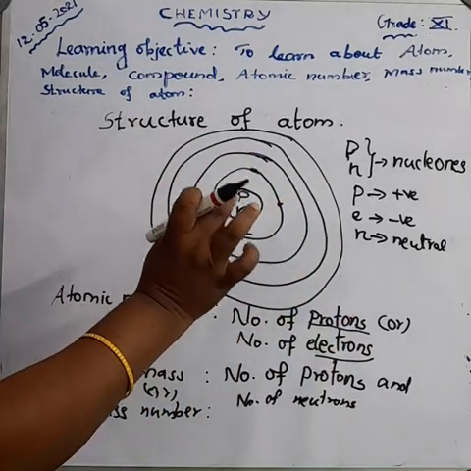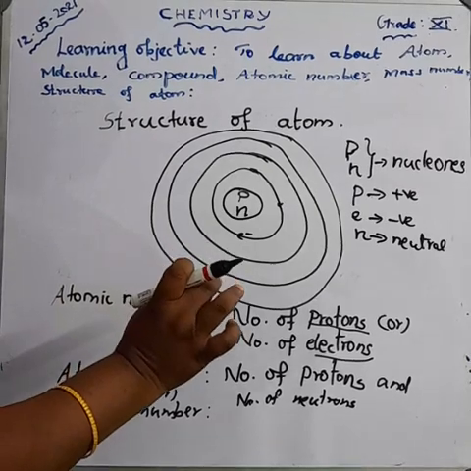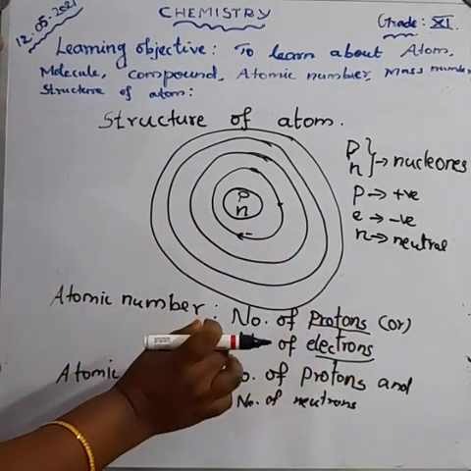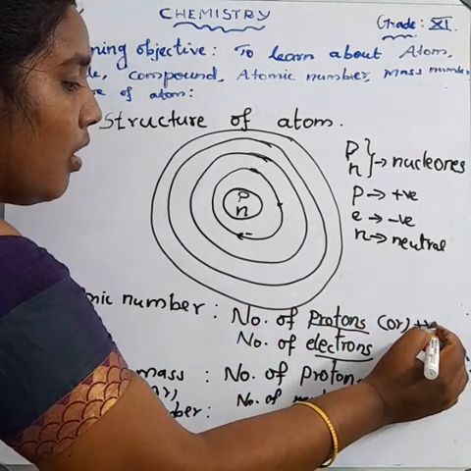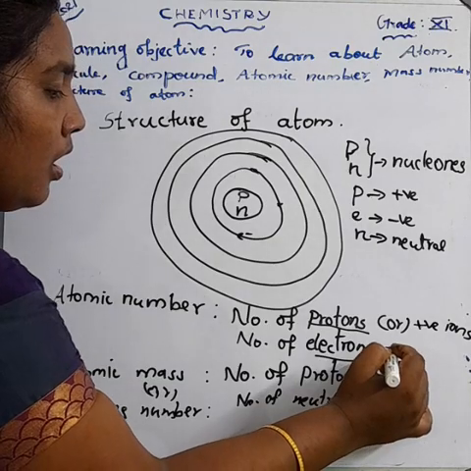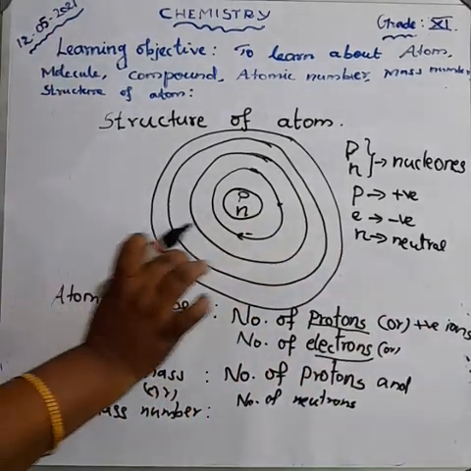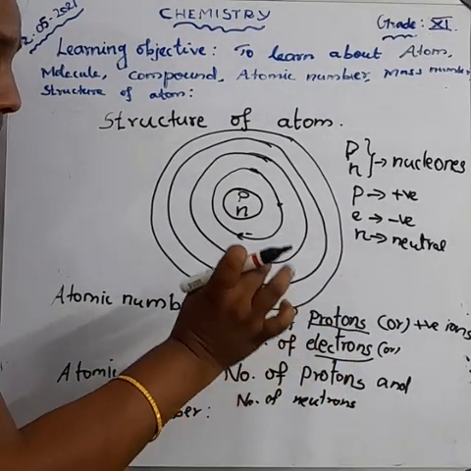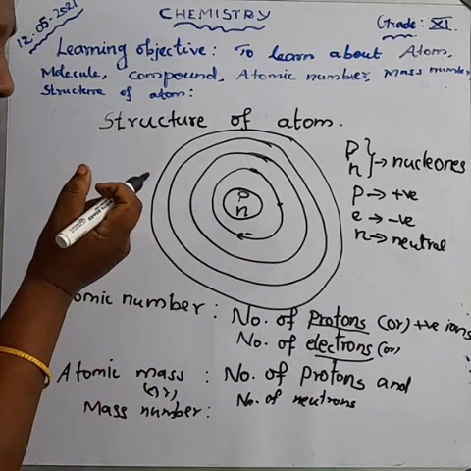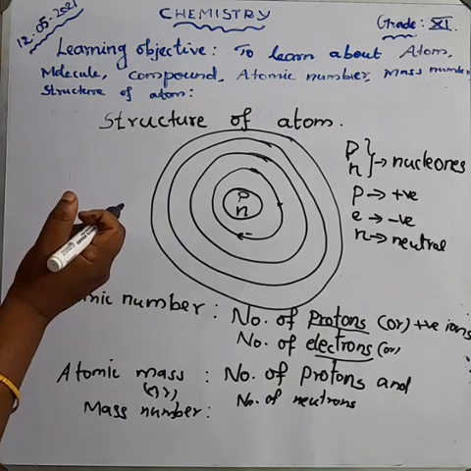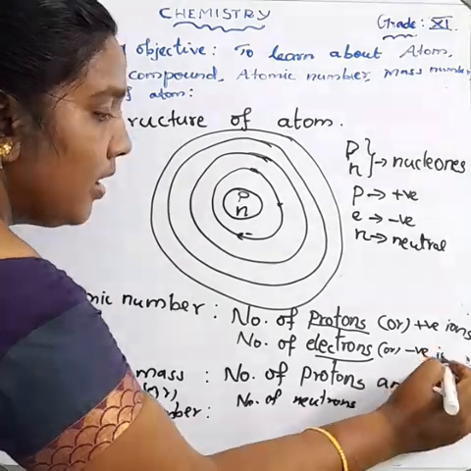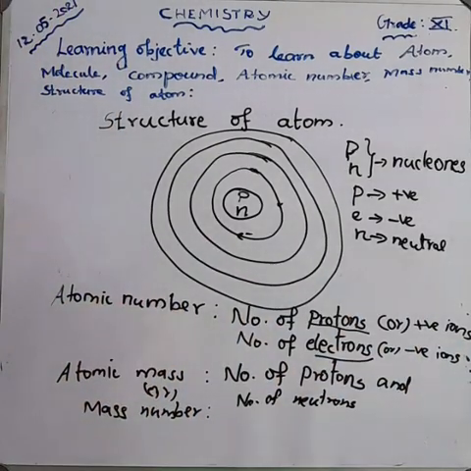Suppose an atom loses one electron. It becomes a positive ion, or cation. Suppose an atom gains one or more electrons. It becomes a negative ion, which we call an anion.